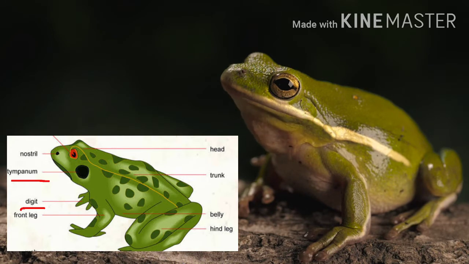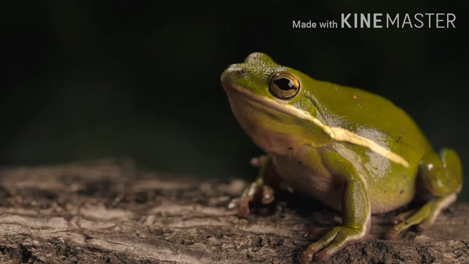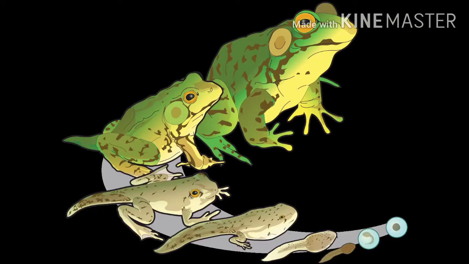As you can see, eyes are prominent with eyelids. Among all other vertebrates, only amphibian larvae undergo metamorphosis. That is, there is a big change in appearance to look like adult.